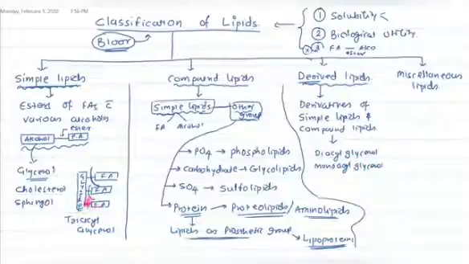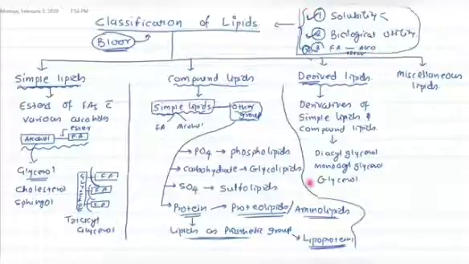If you remove all three fatty acids, you are left with glycerol, and glycerol fulfills the solubility criteria and the biological utility criteria, but not the third criteria, and still we keep glycerol as a derived lipid. So remember, the Bloor's definition is a very loose one. Here is the exception where the third criteria is not fulfilled, and still you classify something as a lipid, and that is a derived lipid.